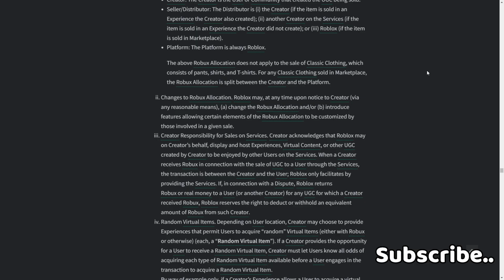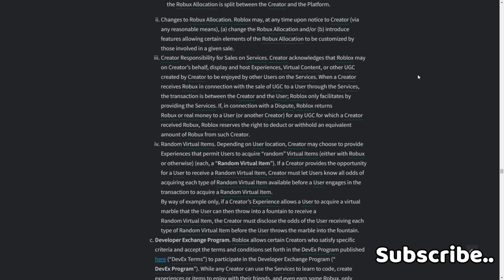3. Creator responsibility for sales on services. Creator acknowledges that Roblox may, on a creator's behalf, display and host experiences and virtual content over UGC created by creator to be enjoyed by other users on the services. When a creator receives Robux in connection with the sale of UGC to a user through the services, the transaction is between the creator and the user. Roblox only facilitates by providing the services. If, in connection with a dispute, Roblox returns Robux or real money to a user or another creator for any UGC for which a creator received Robux, Roblox reserves the right to deduct or withhold an equivalent amount of Robux from such a creator.